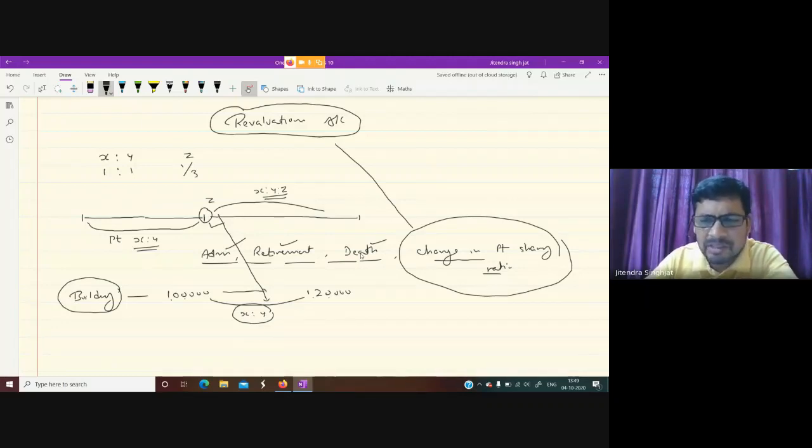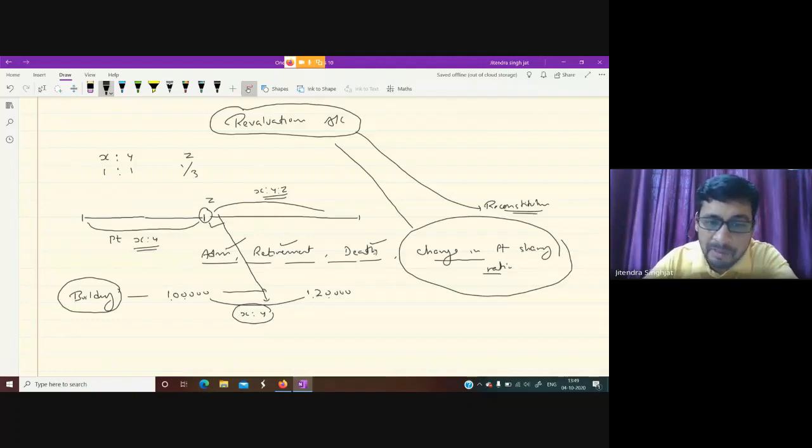By any reason, if there is change in profit sharing ratio, it is known as reconstitution of firm. And whenever there is reconstitution of firm, revaluation account is to be prepared, so that undue advantage or any type of disadvantage is not received by the new partner.